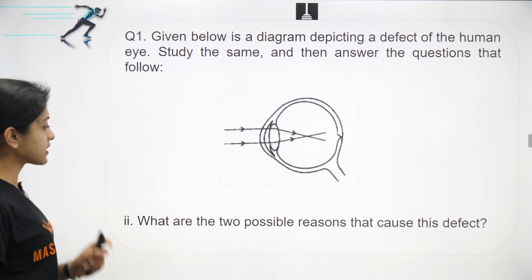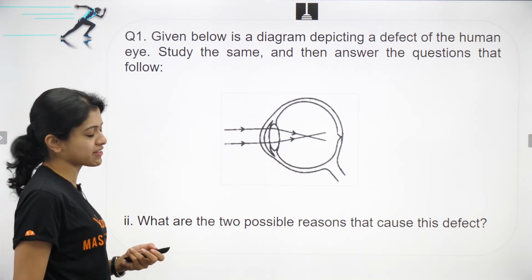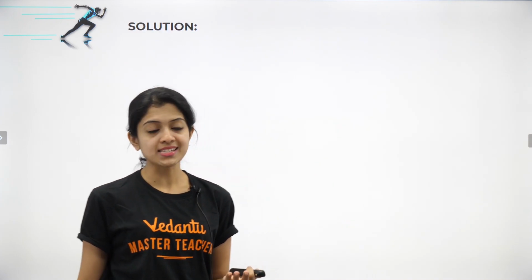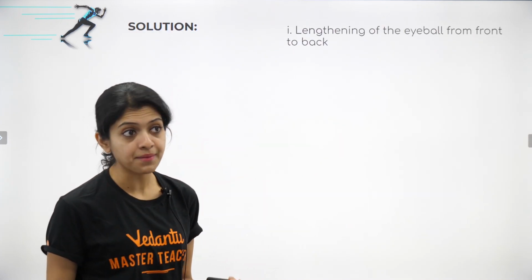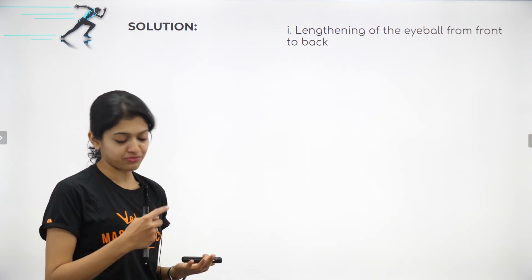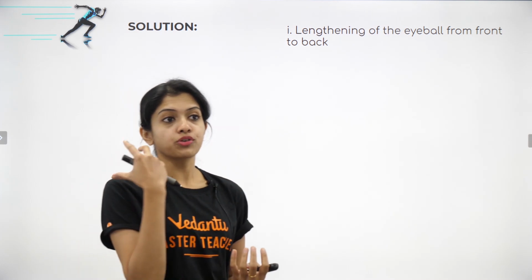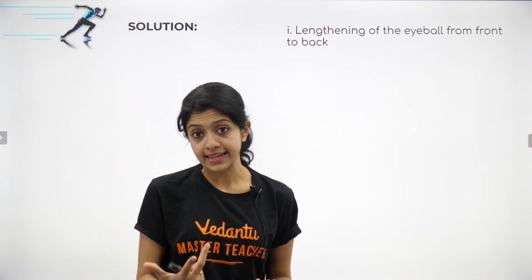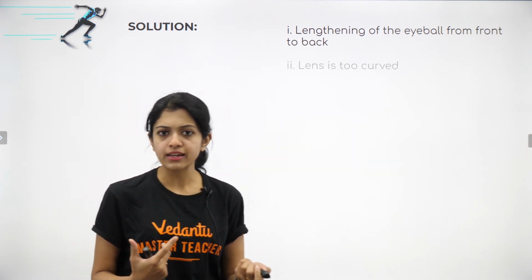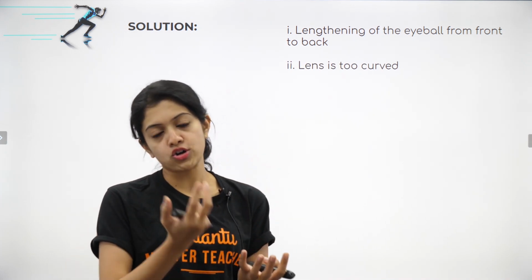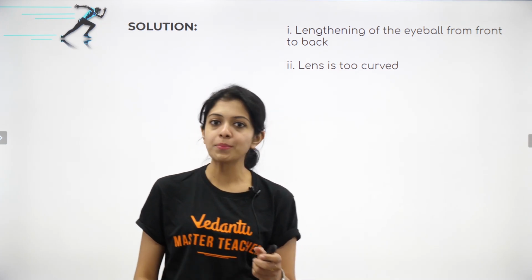Now, what are the two possible reasons that cause this defect? What do you think? Yes, of course, it's a defect concerned with the lens of the eye, and the first reason you can mention it this way: lengthening of the eyeball from front to back can lead to myopia. Secondly, of course, the main reason, the lens could be too curved, because of which focus is not normally happening.